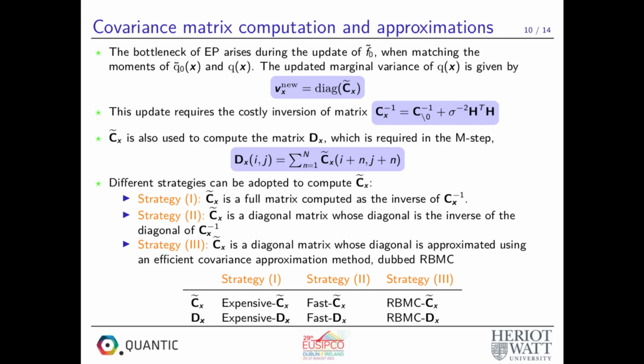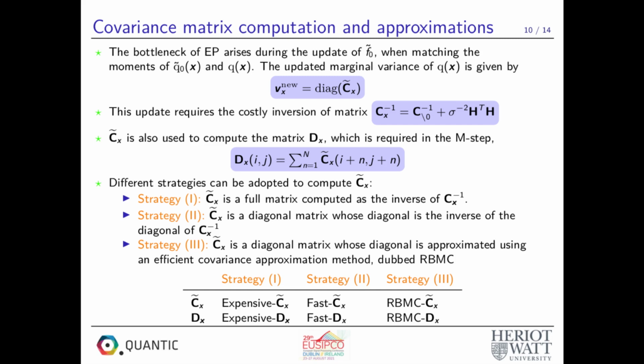This update requires the costly inversion of the matrix Cx to the power minus 1. This inversion problem is common in all Bayesian approximation methods such as VB. In addition, the covariance matrix Cx tilde is used to compute the matrix Dx, which is required in the M step of the EM algorithm.